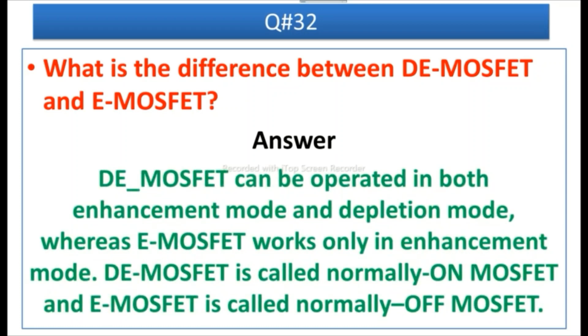Answer is, D MOSFET can be operated in both enhancement mode as well as depletion mode, whereas E MOSFET works only in enhancement mode.